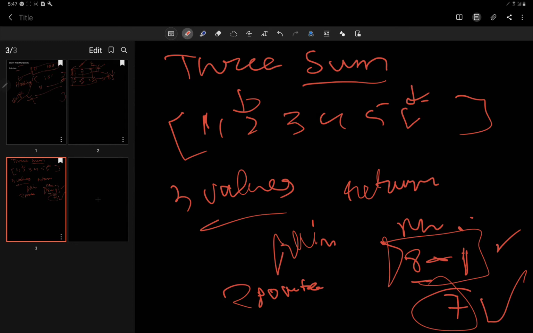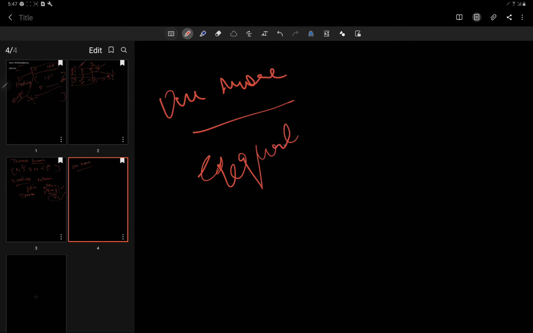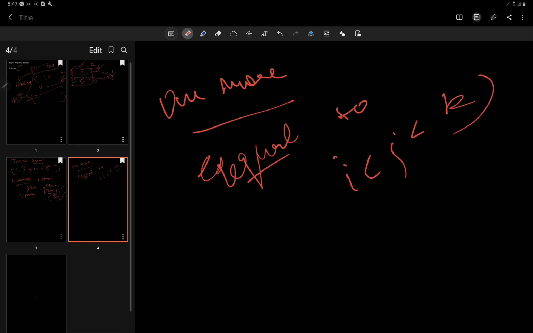That is the approach we would be using here, but the only difference is that we would be covering one more case, an equal-to case. What I mean is that we also have to check i is less than or equal to j, which is less than or equal to k, maintaining that as well.